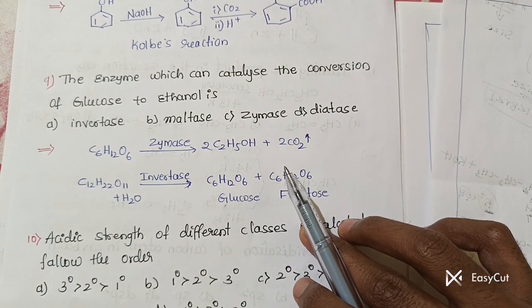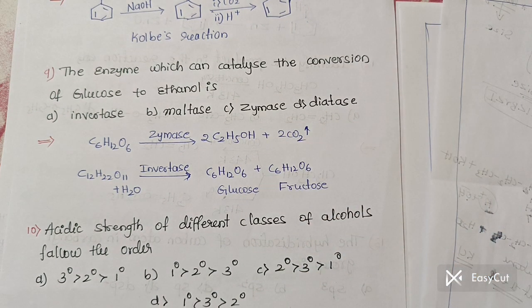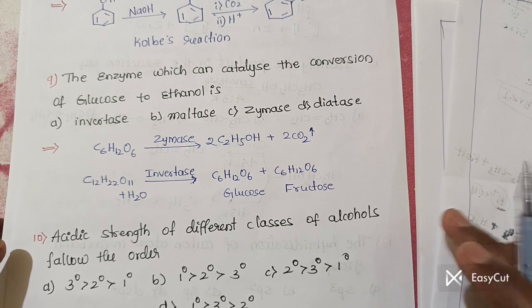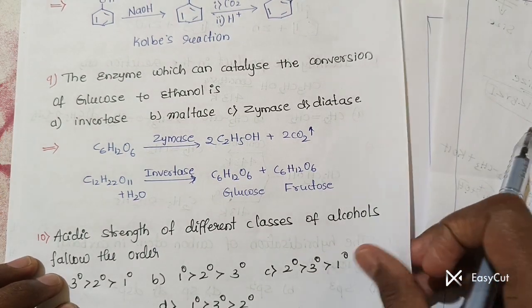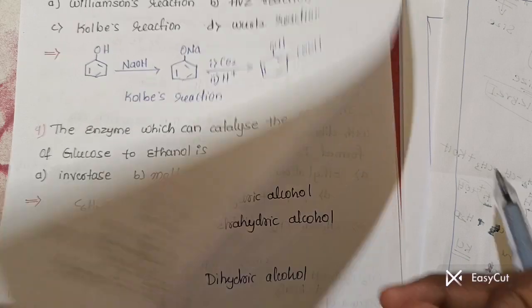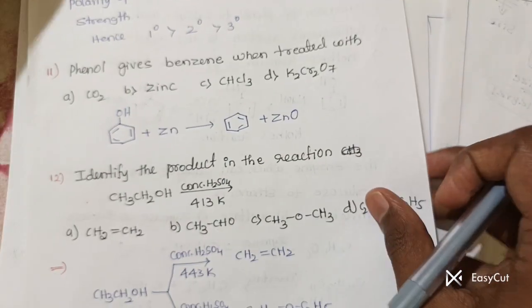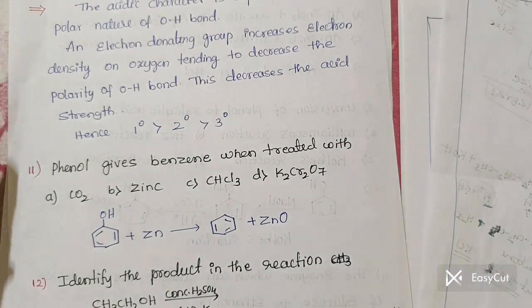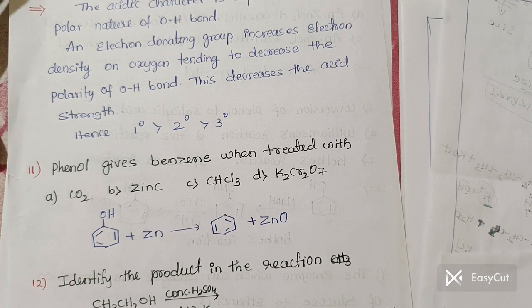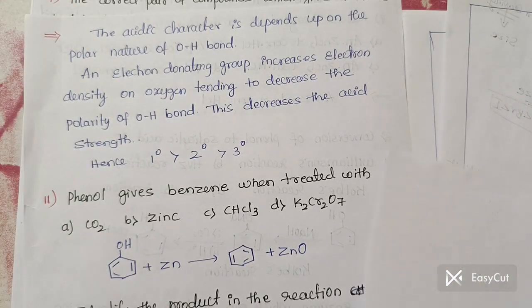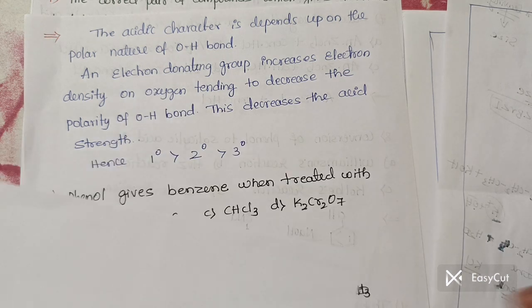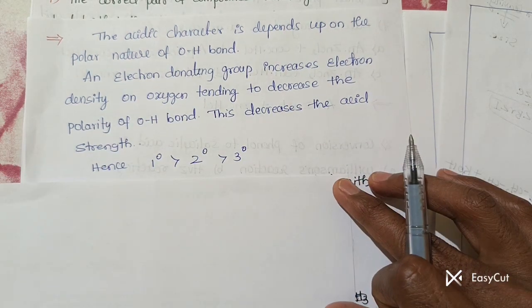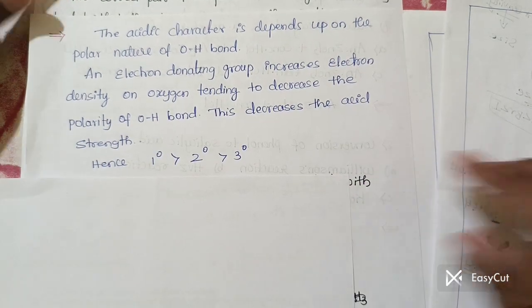The next question, the acidic strength of different classes of alcohols follows the order. See here, the acidic strength mainly depends upon the OH bond. You already know that this is polar in nature.